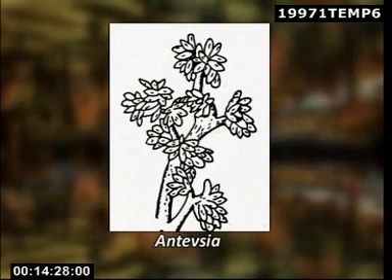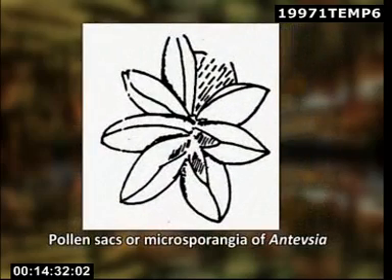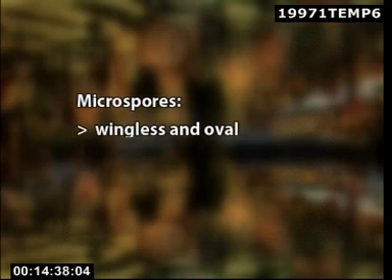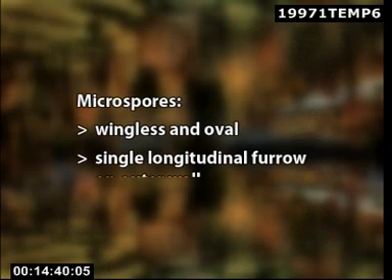They were stalked sporangia, more or less oval in shape, and contained 2 winged spores. In Peltaspermaceae, the pollen-bearing organs are put within the genus Antevsia, which is a pinnately branched structure. Each secondary branch bore up to 12 pollen sacs or microsporangia. The microspores were wingless and oval in shape and had a single longitudinal furrow on the outer wall.